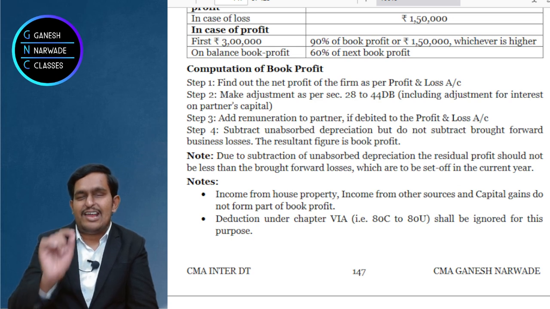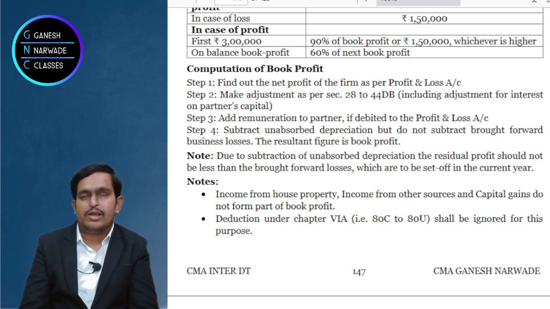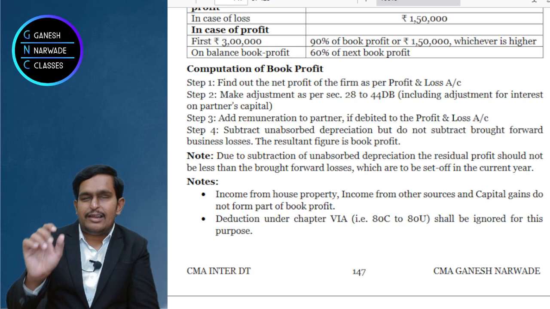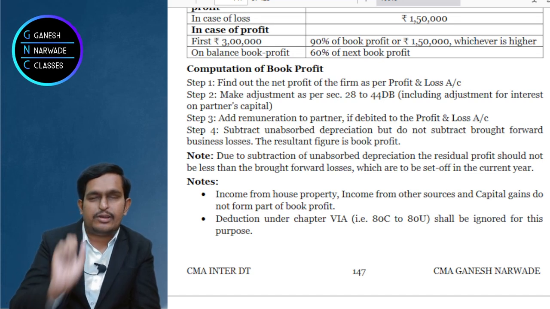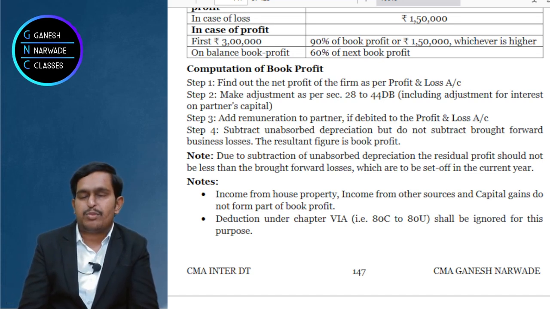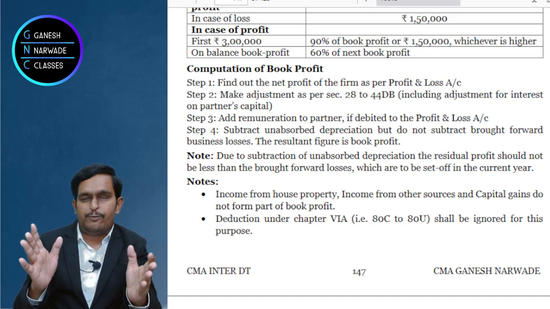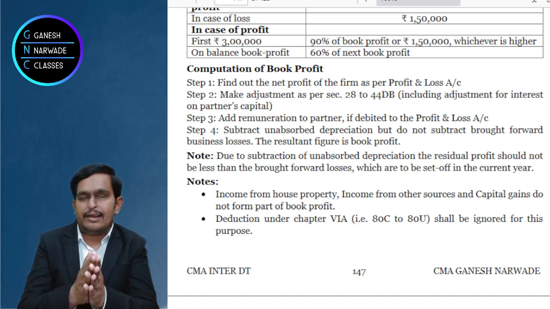Right? Again I am repeating first 4 steps for computing book profit. First step is you have to calculate profit as per accounting. Second step is section 28 to 44 PGBP related sections.